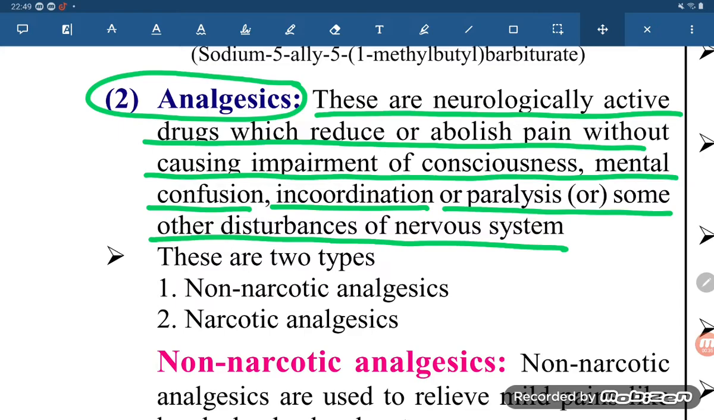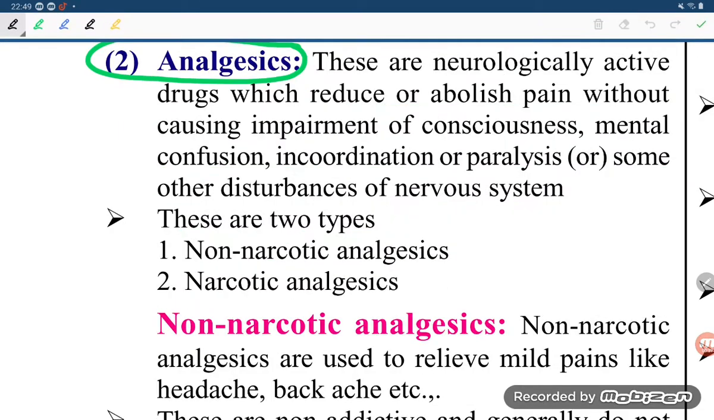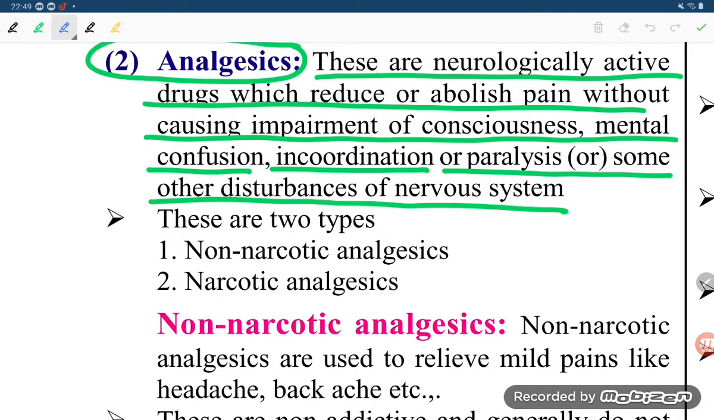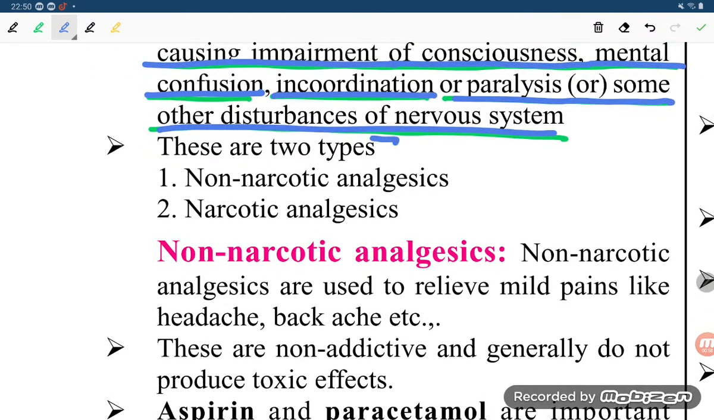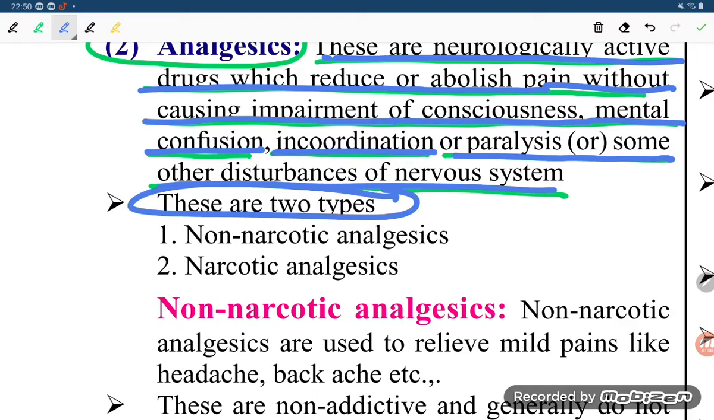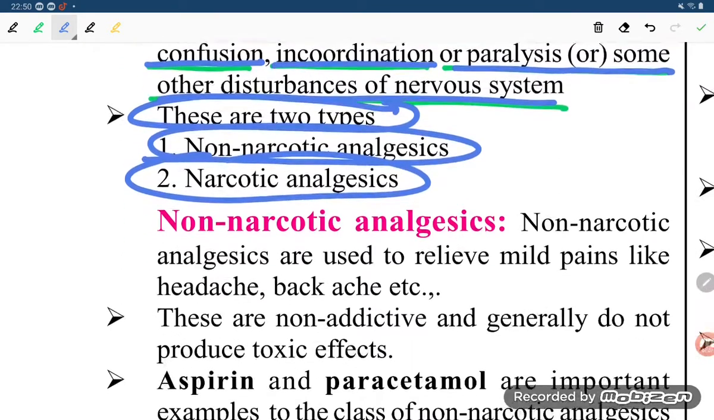So the point they are saying, student, is that these are neurologically active drugs which reduce or abolish pain without causing impairment of consciousness, mental confusion, incoordination or paralysis or some other disturbance of the nervous system. There are two types of analgesics. The first one is non-narcotic analgesics and the second one is narcotic analgesics.